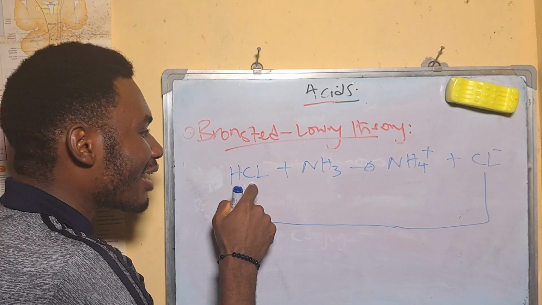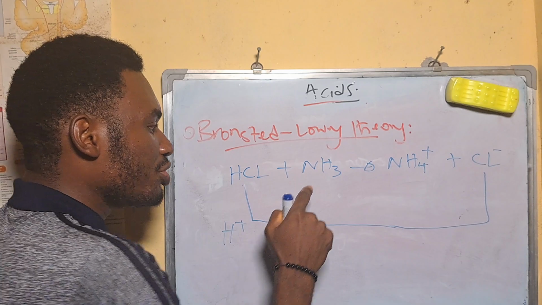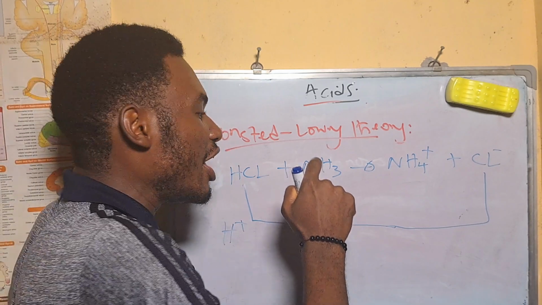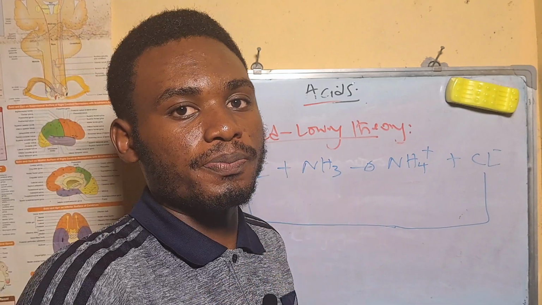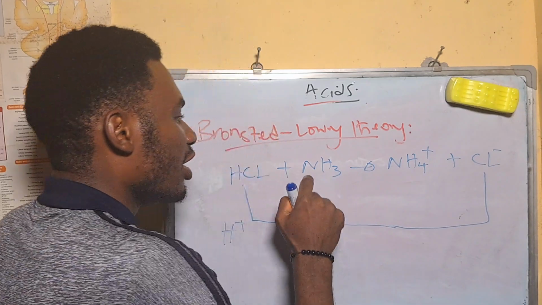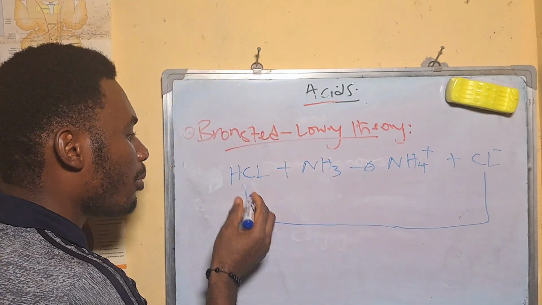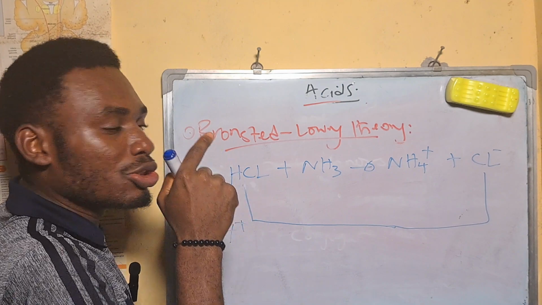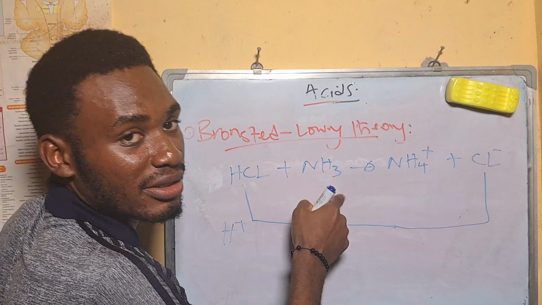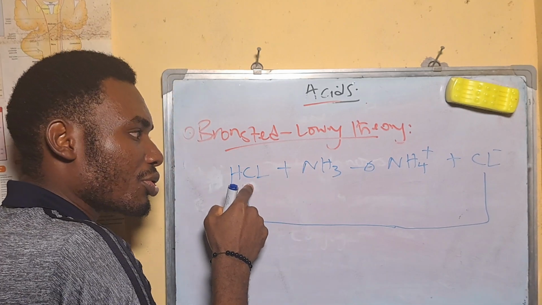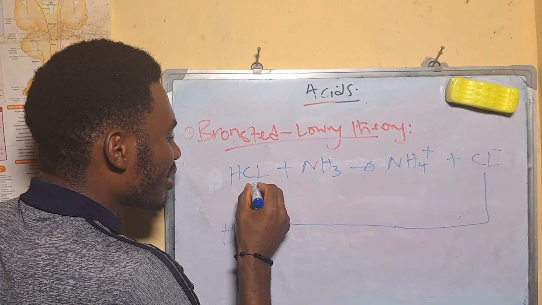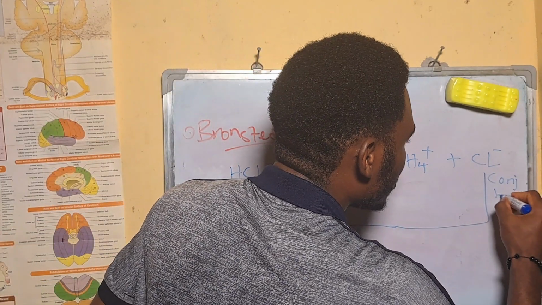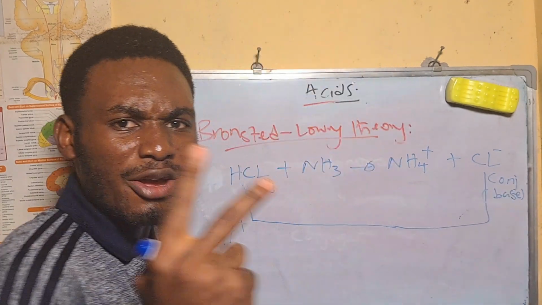So this acid lost a proton to this base. This base is a proton acceptor. Is it making sense? Bases accept protons, but acids donate protons. So HCl has donated a proton to a base, and once it did the donation, it changed to this. So this was our acid, but this is now our conjugate base. Are you following?